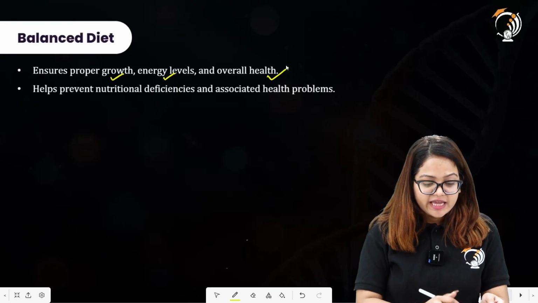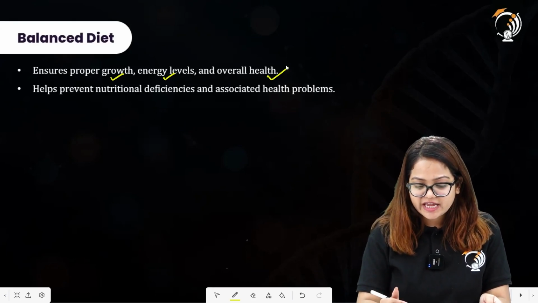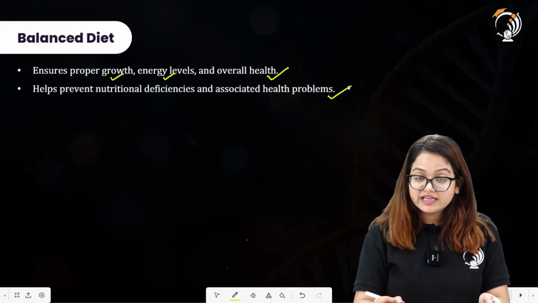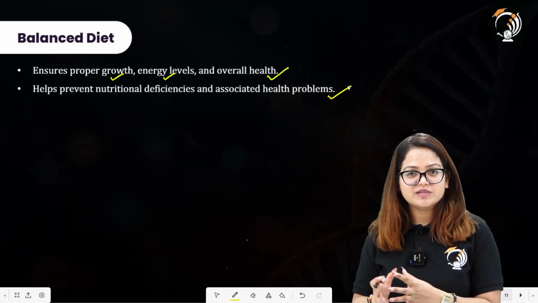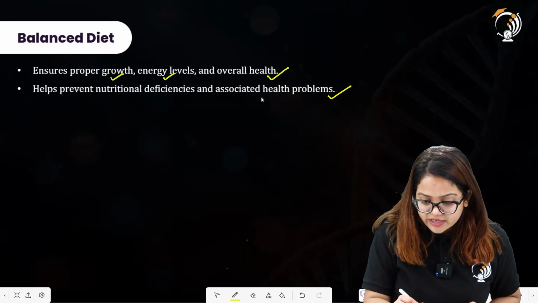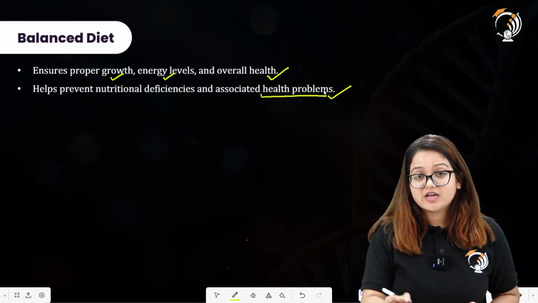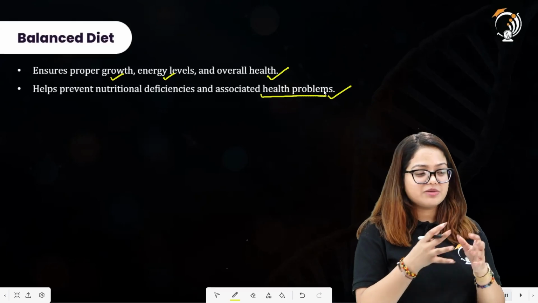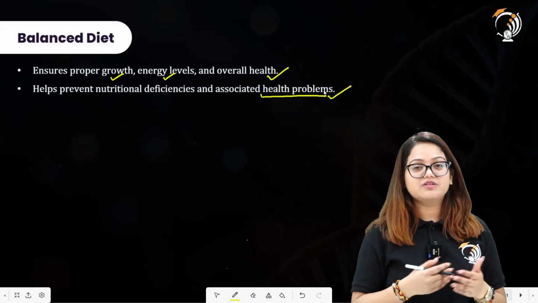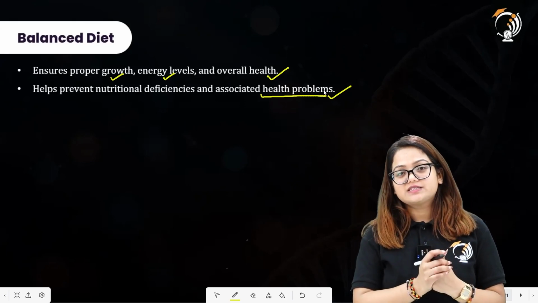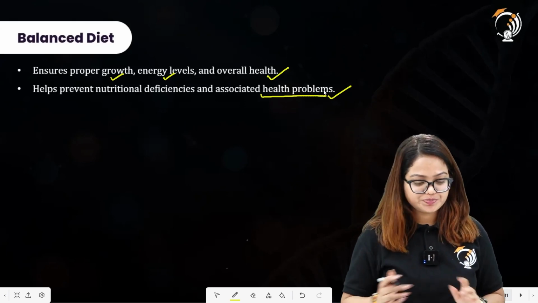It also helps prevent nutritional deficiency and associated health problems. Yes, if our bodies become deficient in some vitamins or minerals, we will develop related health problems as well. We are going to study that too, because in the examinations we have seen multiple questions coming from diseases, deficiencies, and health problems.